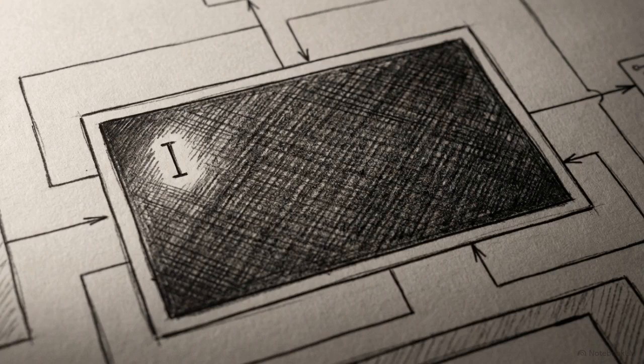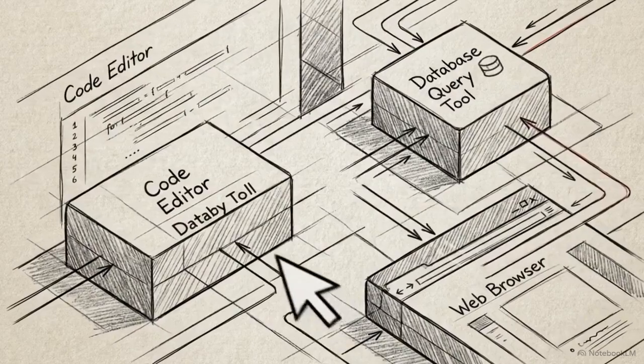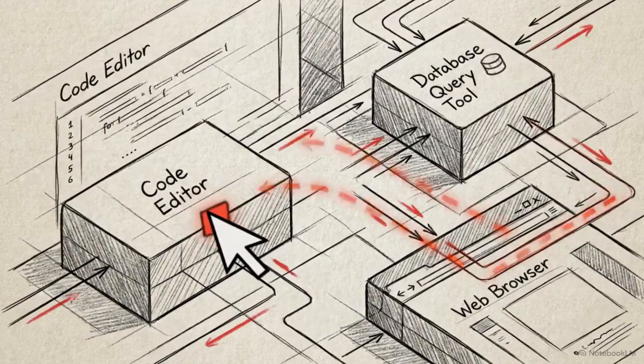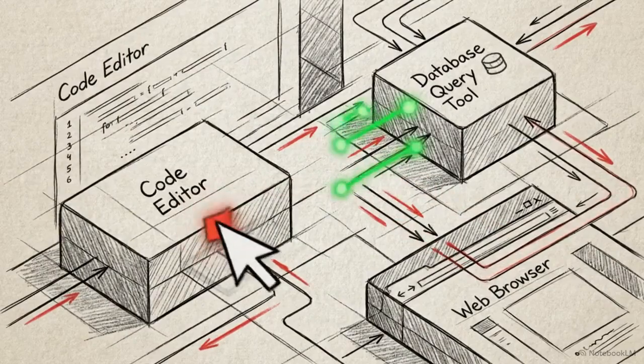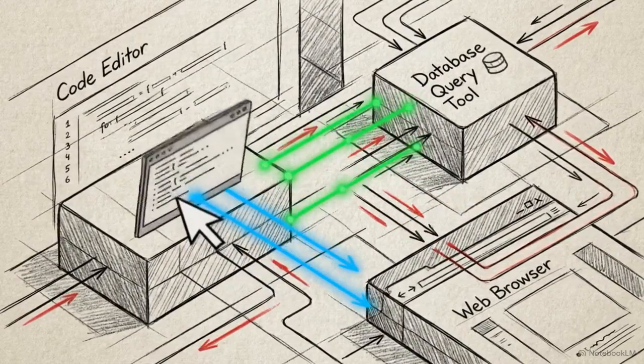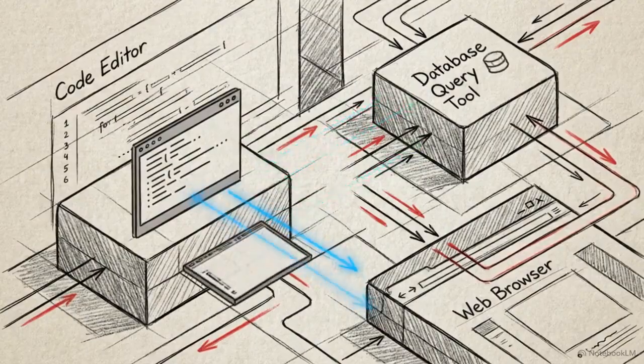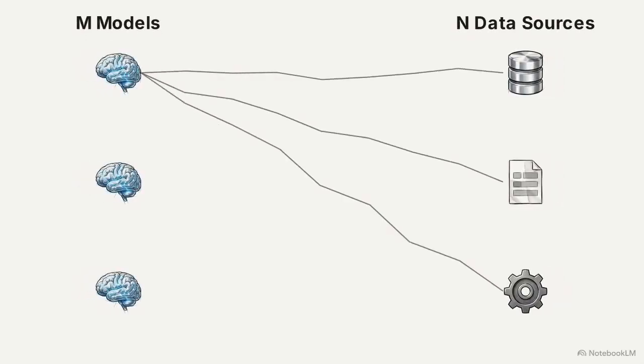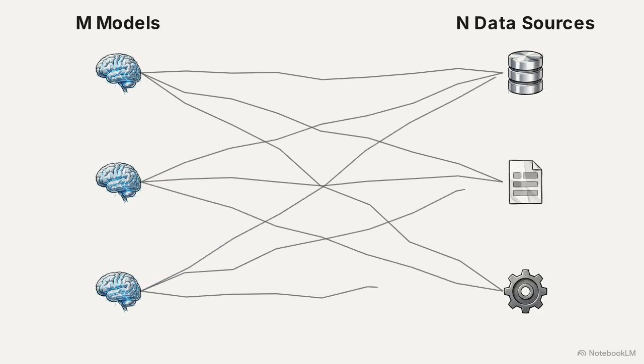Chatbots sit idle, waiting for a user prompt to generate text. Agentic AI operates differently. These systems perceive their environment, reason through complex workflows, and execute autonomous actions across multiple applications simultaneously.